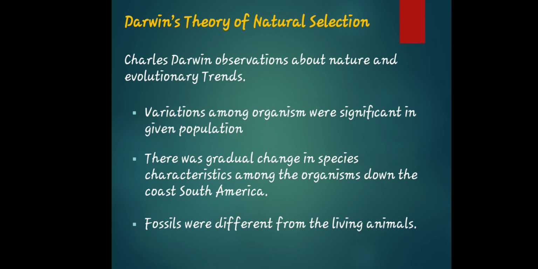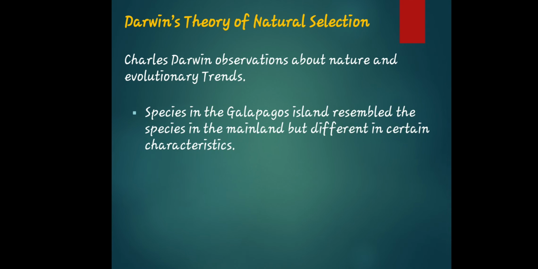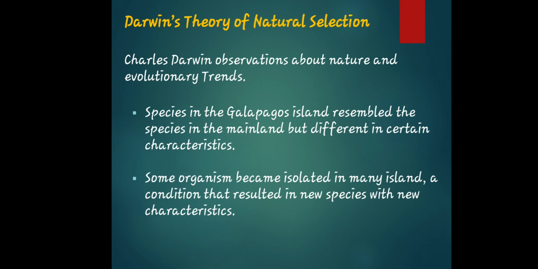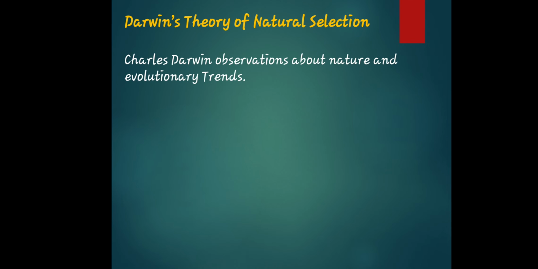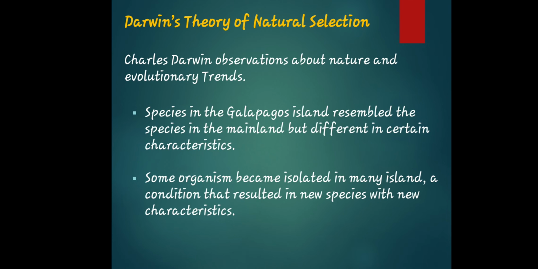So yun na nga, napakalaki, napaka-broad ng definition of natural selection. Next, species in the Galapagos Islands resemble the species in the mainland but differ in certain characteristics. Some organisms became isolated in many islands, a condition that resulted in new species with new characteristics. Okay, so this is basically a fact statement, giving a description about what is in a certain island. Ito siya as fact statement na to. So this is very constant. This has not been changing.